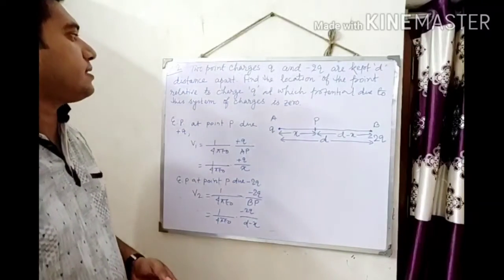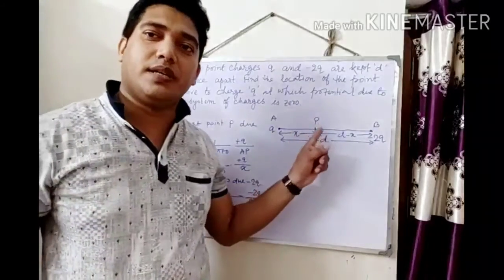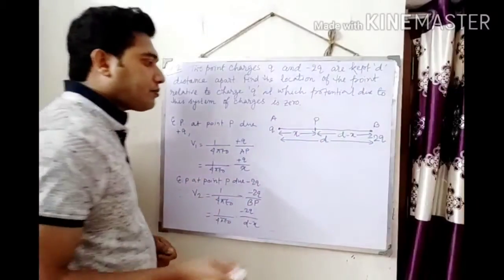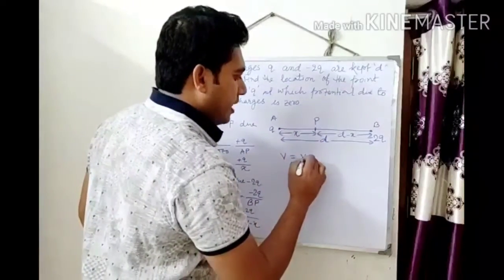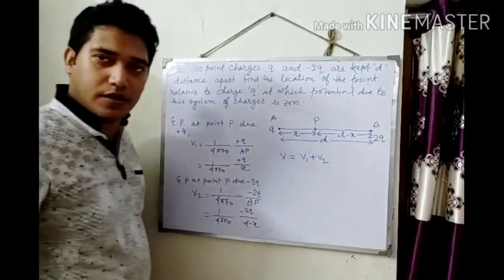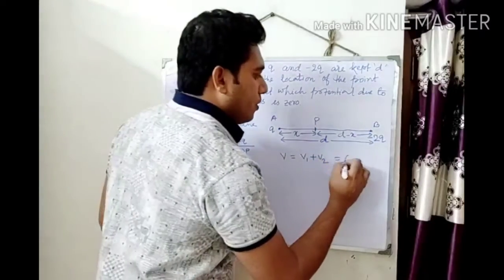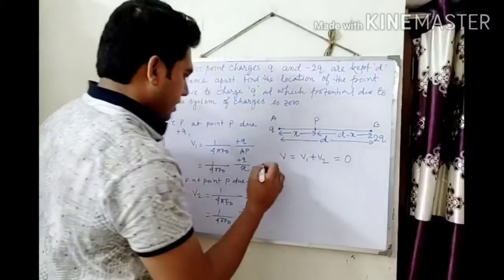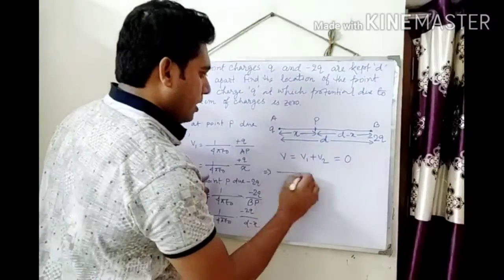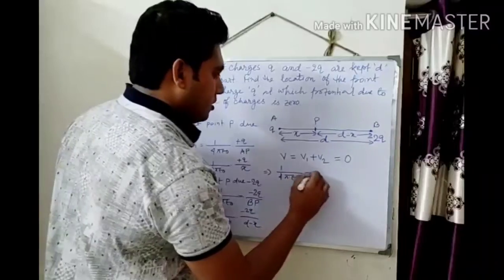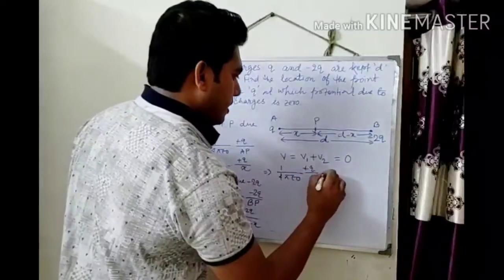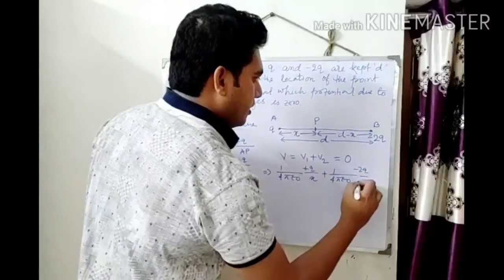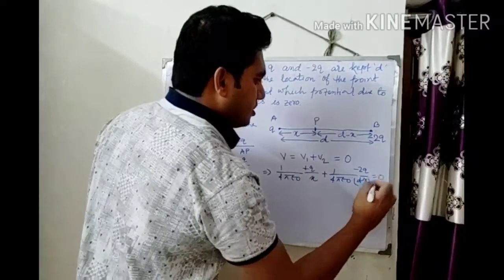Now at point P the total potential of the system is 0. Total potential of the system means we have to add up the individual potentials, so it will be 0. Put the value of V1 and V2: 1 by 4 pi epsilon naught plus Q by x plus 1 by 4 pi epsilon naught minus 2Q by d minus x equal to 0.